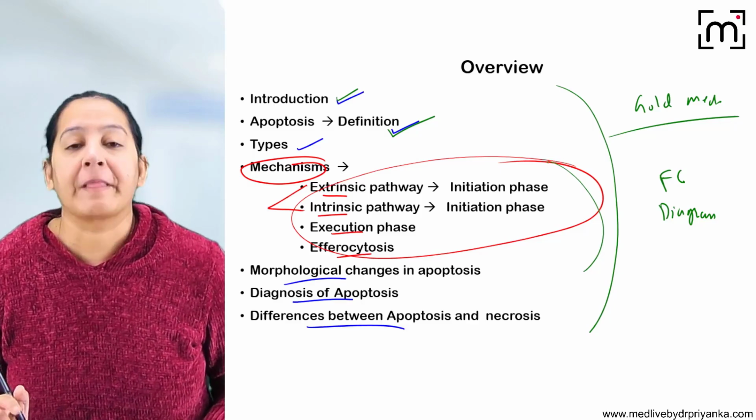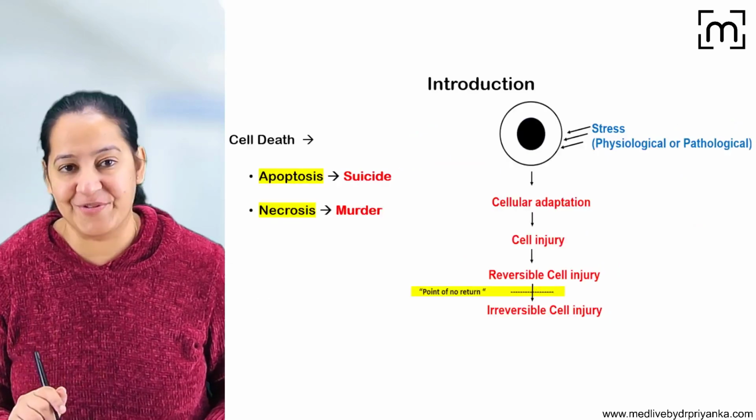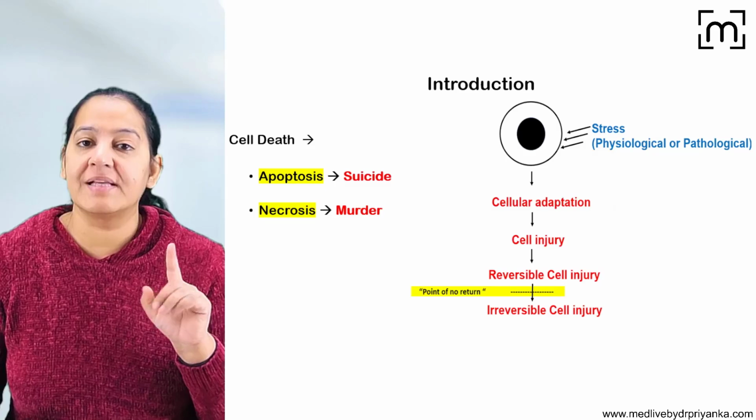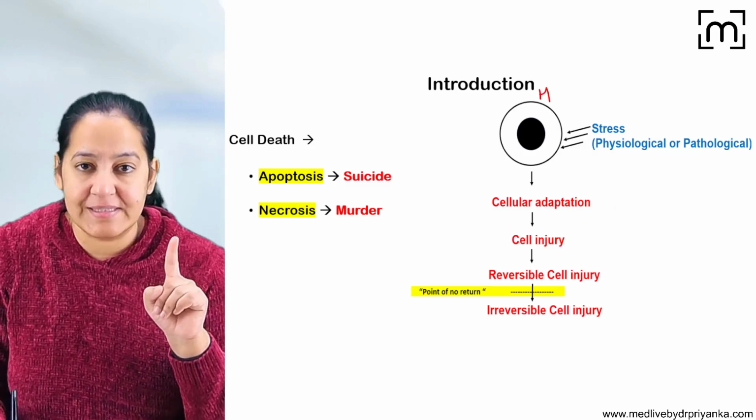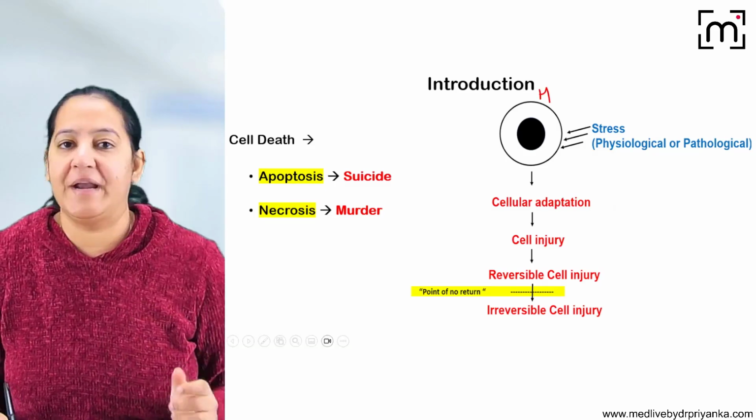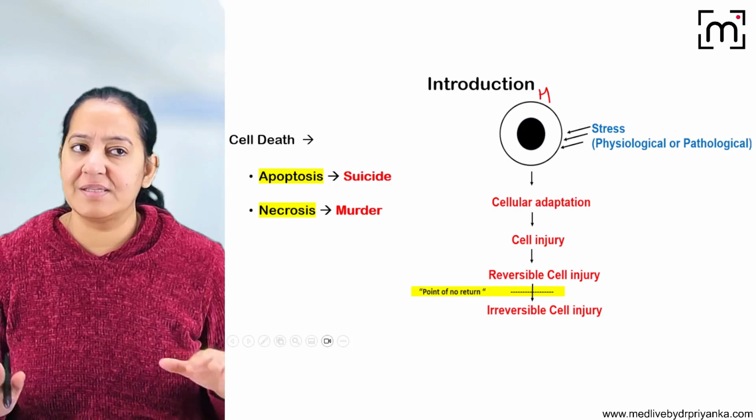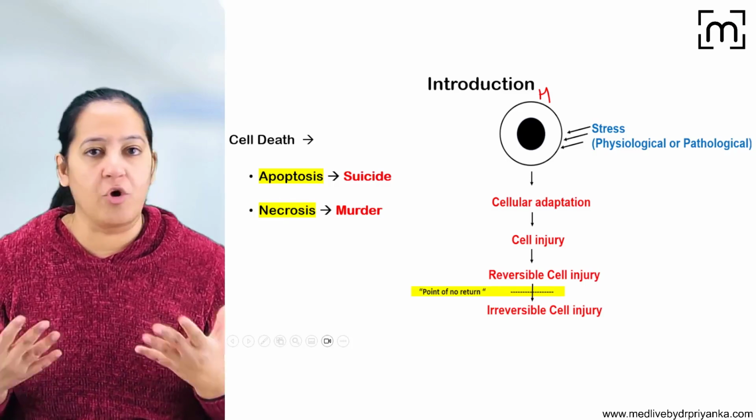So let's start it now. So let's start the apoptosis. Let's start with the introduction. So you know that all the cells are in homeostasis. You can see this is a cell. Human body from head to toe, we are made up of cells. All the cells are in homeostasis. They are performing their function normally. They have a normal structure.